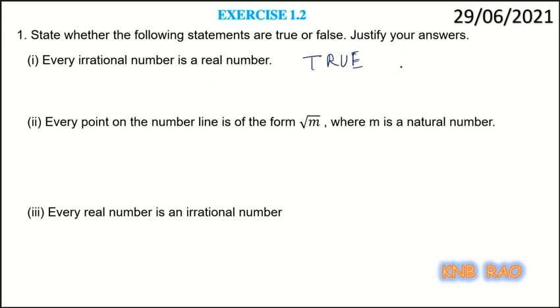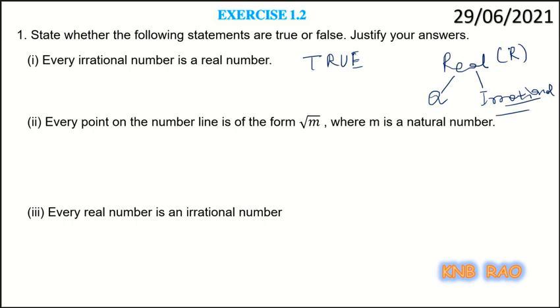Okay. So, because real numbers contain both rationals and irrationals, and there is no special letter to represent irrationals. In fact, we have a special symbol to represent real numbers.